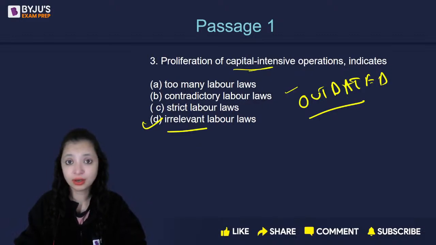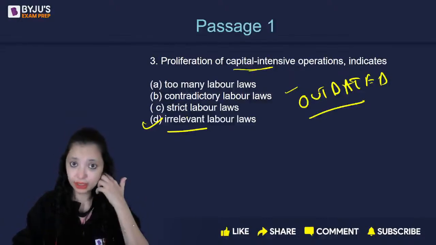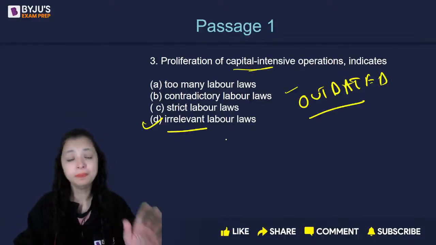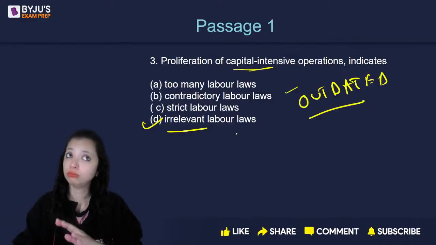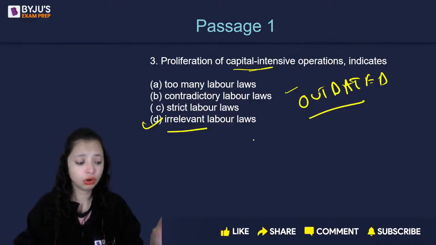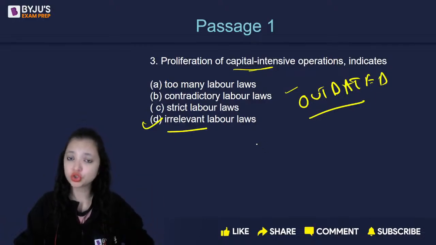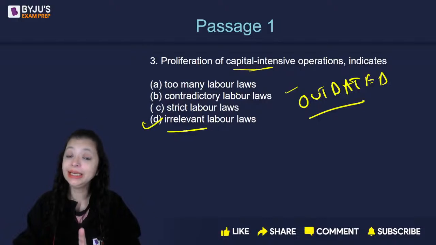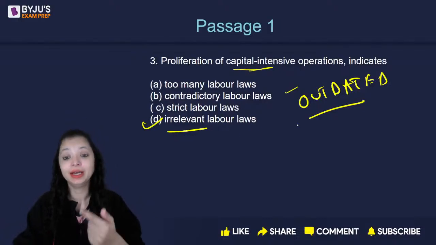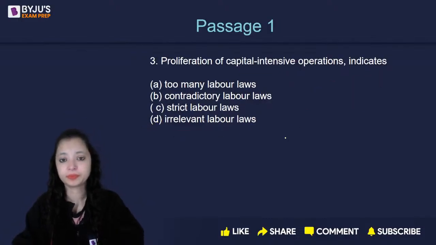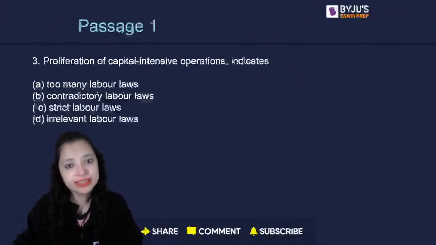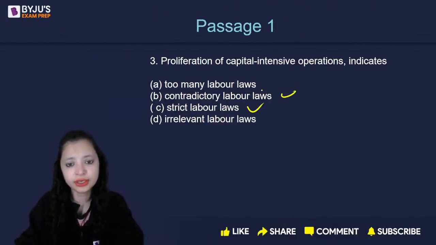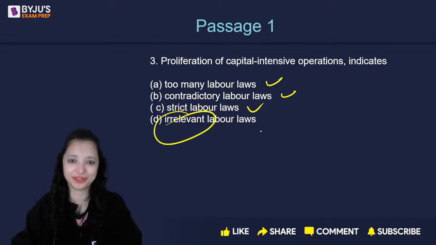Again, I did not take you back deliberately because we could use some brainstorming, but going back will do no harm. If you have a doubt, without an ounce of taking time, just go back and reconfirm the answer because this is a factual question और factual data नहीं याद रह सकता आप लोगों को. Okay, D है. Outdated is irrelevant. अब वो irrelevant इसलिए भी हो सकता है क्योंकि वो strict है या contradictory है या too many है, but reason हमको नहीं पता, ये पता है that it's irrelevant currently.